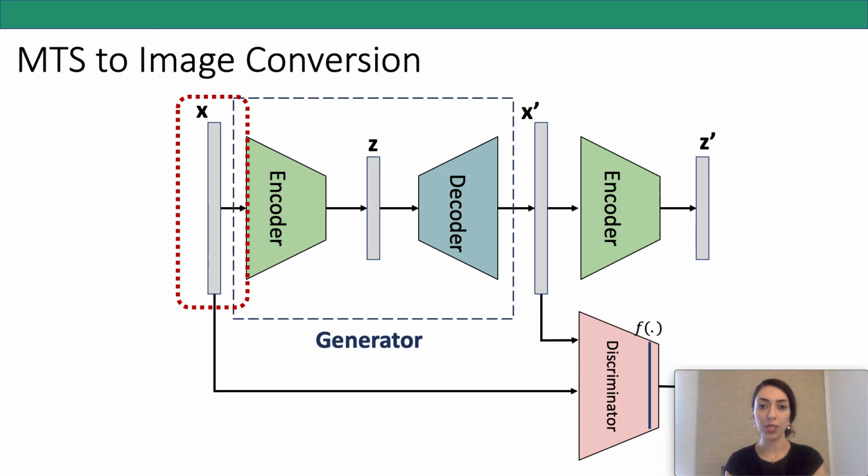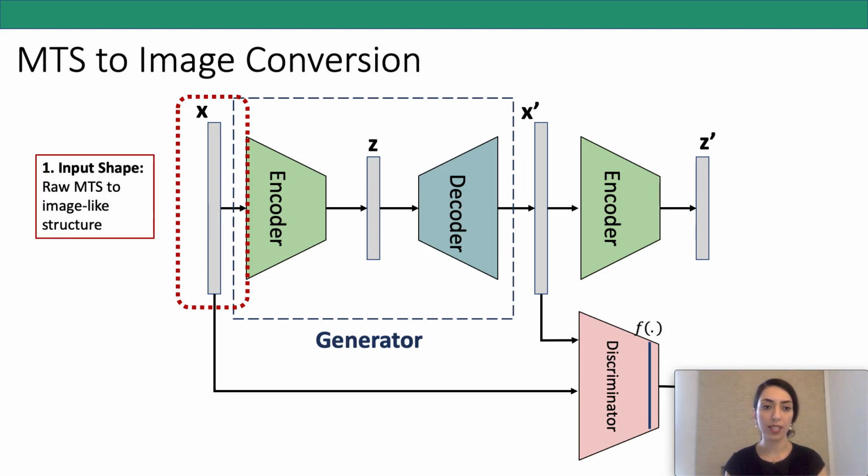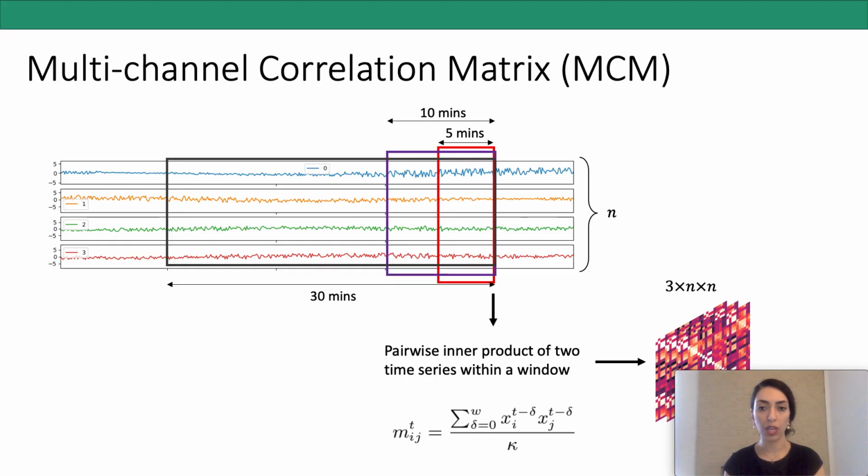Starting from the input, we first convert the raw multivariate time series to an image-like structure to be compatible with the convolutional layers in encoder and decoder. We do so by defining a multivariate multi-channel correlation matrix or MCM. First we define windows of 3 different sizes. Within each of these windows, we calculate the pairwise correlation of the time series that will generate an n by n correlation matrix, and we do so for the 3 windows.